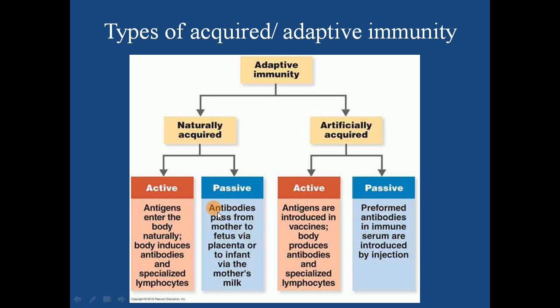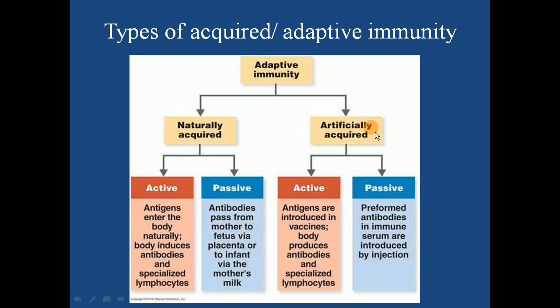Host's immune system is not involved in providing passive immunity. Example is antibodies pass from mother to fetus via placenta or to infant via breast milk. The immunity provided by this example will be your naturally acquired passive immunity. We have one more type, that is artificially acquired active immunity. Now here immunization or vaccination will be an example of that.